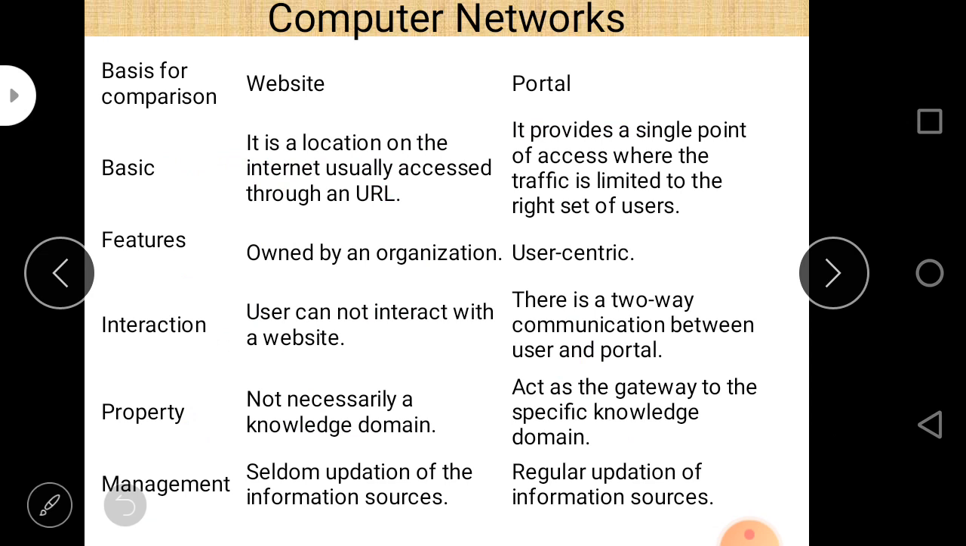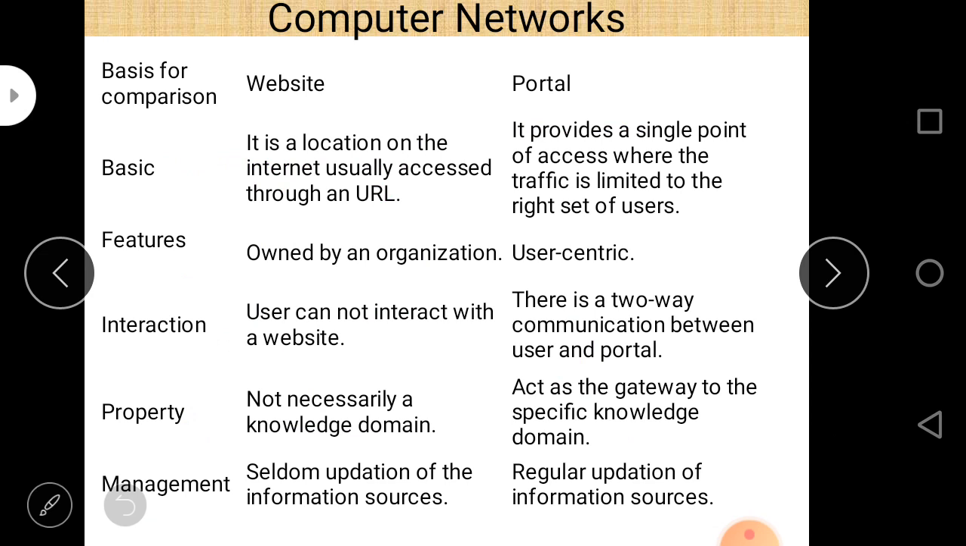Comparison between website and web portal. Basics: a website is a location on the internet, usually accessed through a URL. A portal provides a single point of access where the traffic is limited to the right set of users. So there are limited users in a portal, but a website is a location on the internet usually accessed through a URL, and everyone can access a website.